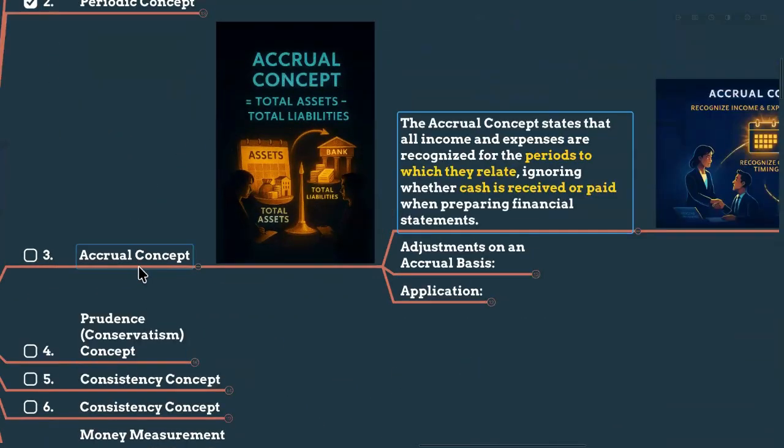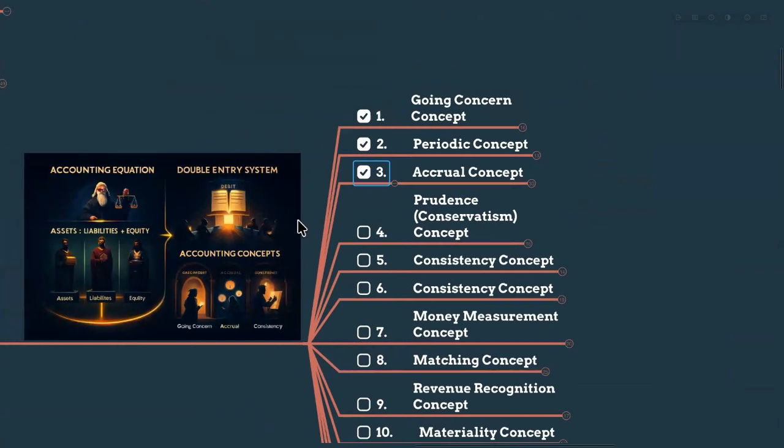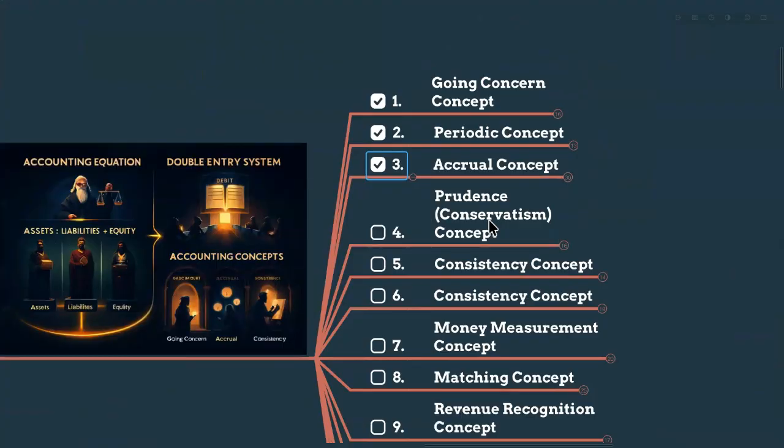I hope you understood the accrual concept: we have to do the adjustments that are necessary to keep the expenses and incomes that are only relevant to the particular year we are concerned with in preparing financial statements, right? I hope you are getting my point. And let's talk about the prudence concept. We call it the conservatism concept.